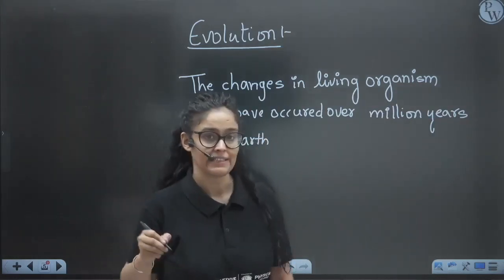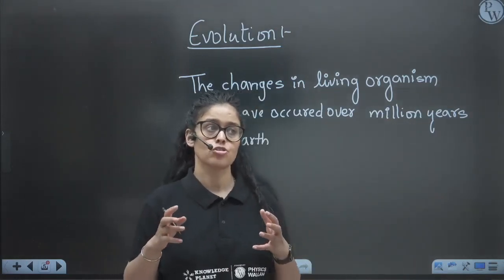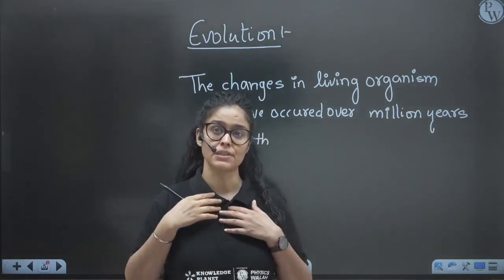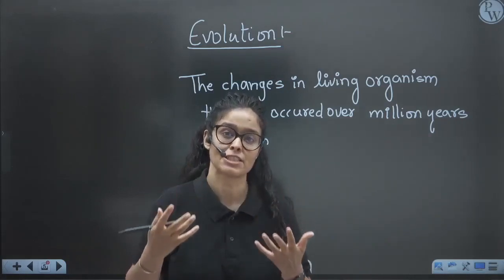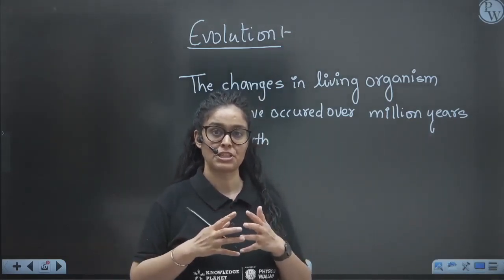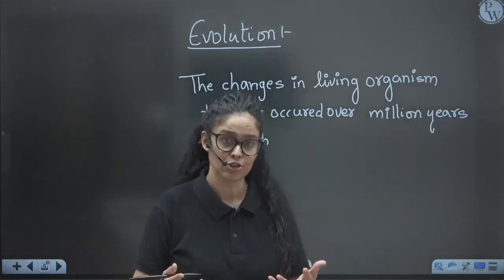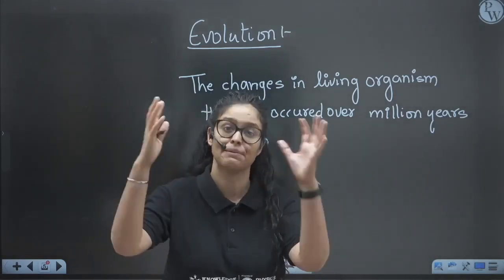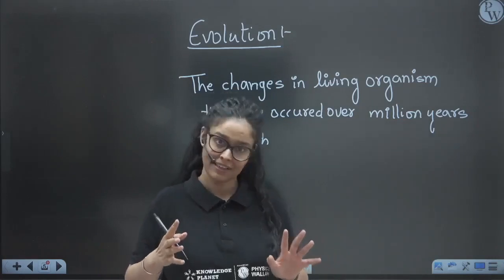Now we will see the unit of evolution. So how do we consider that a particular species or particular organism is changing? If that change is present in all the population of that species, that means we will say it evolution. Evolution is basically seen in the population, not in an individual, right?